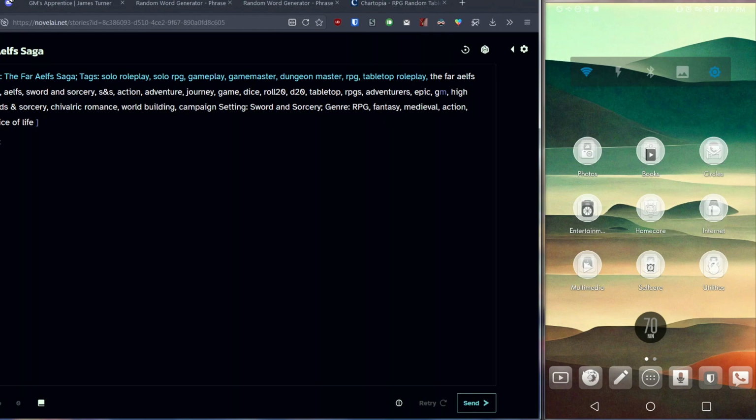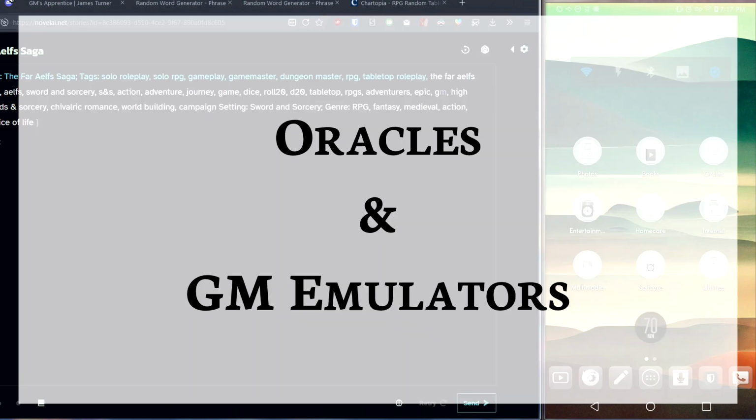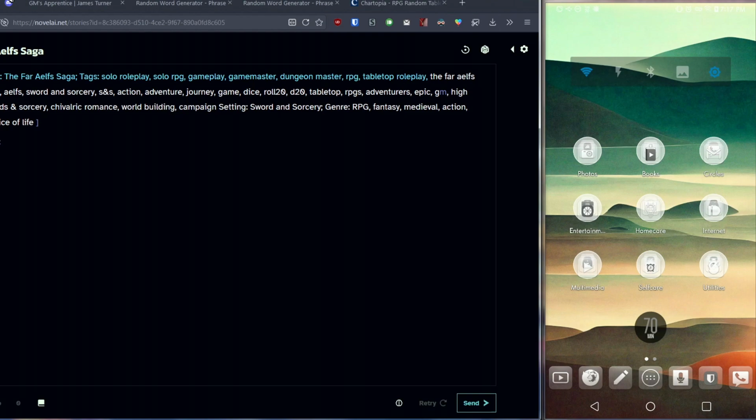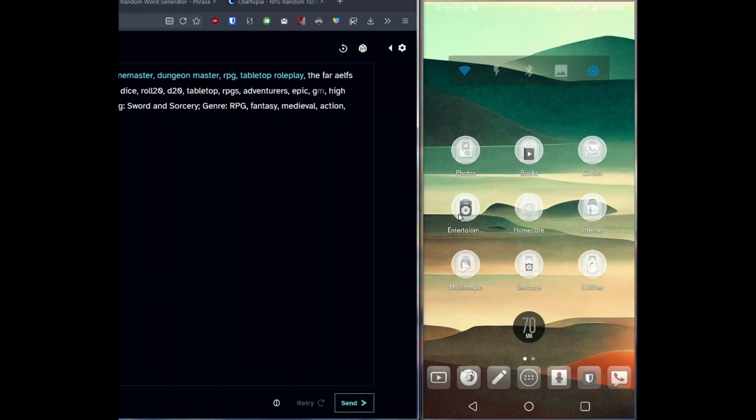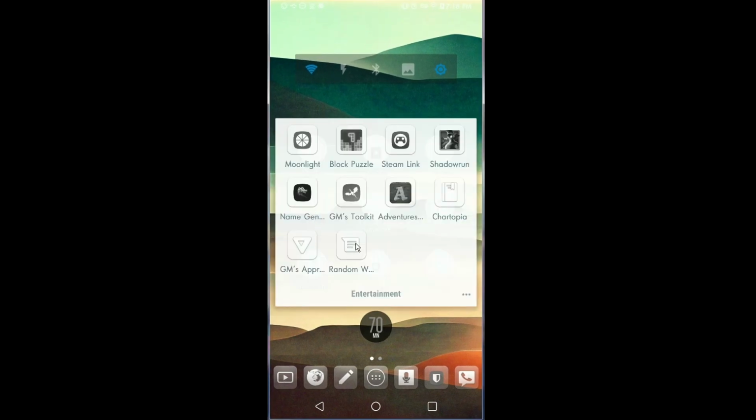As a solo role player, to replace the role of a GM, you will use GM emulators or oracles, so that the questions that you would normally ask a GM, such as I try and climb this wall, do I succeed? Or describe this dungeon room I'm in. Those things can be done by the AI or with your own imagination using the help of oracles and GM emulators. The first app I'm going to show you is an app called GM's Toolkit.